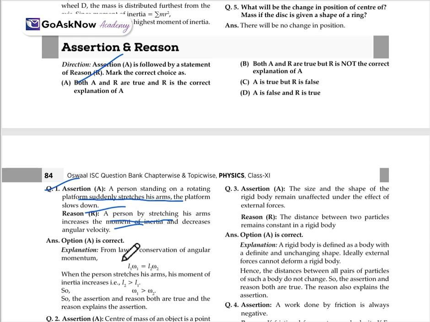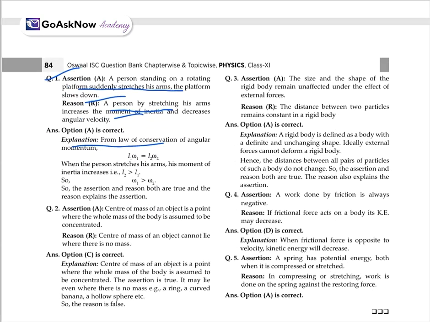Why so? Because we know the law of conservation of angular momentum: I1 omega 1 equals I2 omega 2. When the person stretches his arms, it means the moment of inertia is increasing. I2 will increase, I2 is greater than I1, so omega 1 will be greater than omega 2. So the assertion and the reason are both true, and the reason explains the assertion as well. They are related as well.